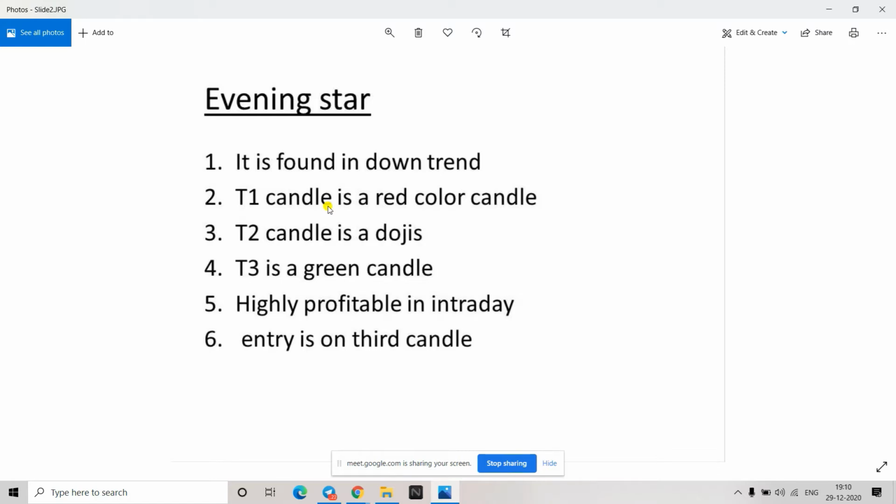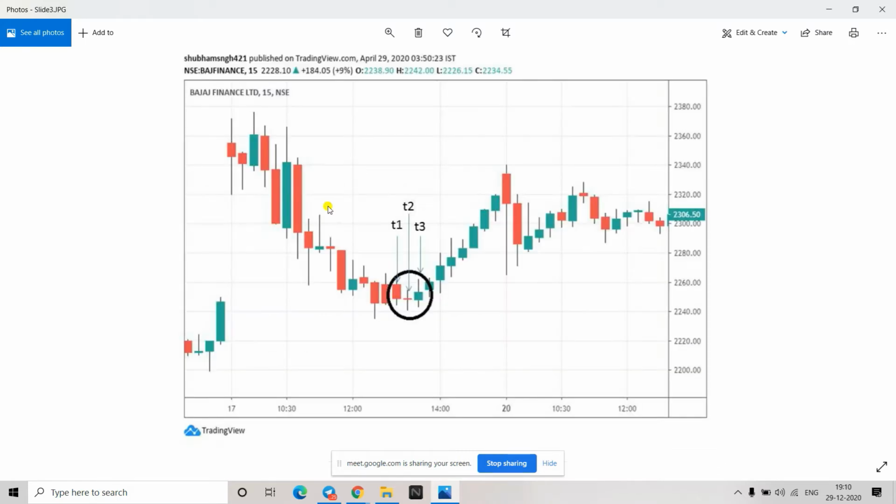So there are three candles. The T1 candle, the first candle, would be of red color. The second candle in this case would be a doji or a spinning top. T3 would be my green candle. So we take entry on the third candle. Here is an example of the same.